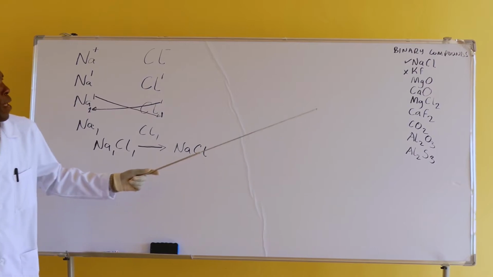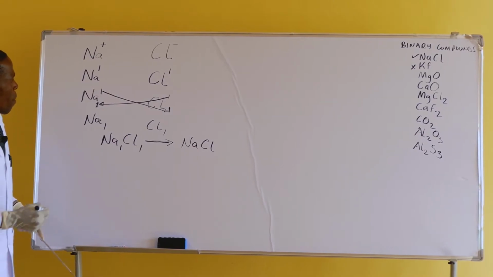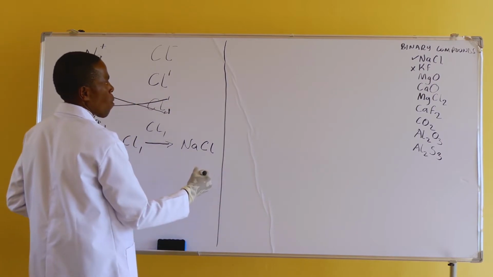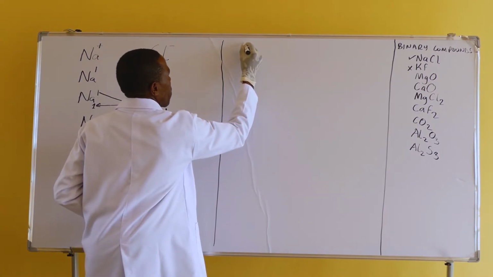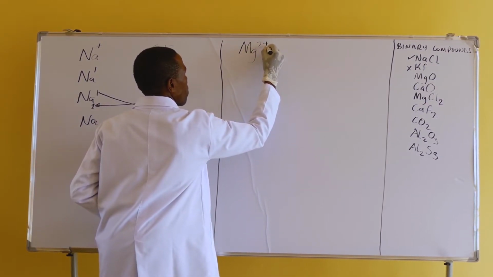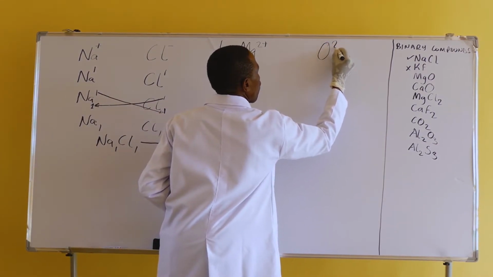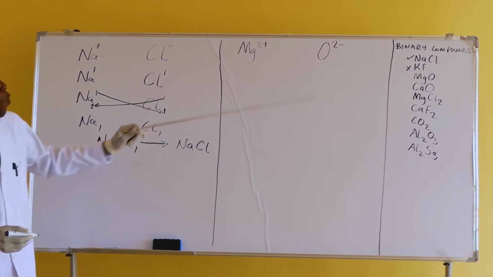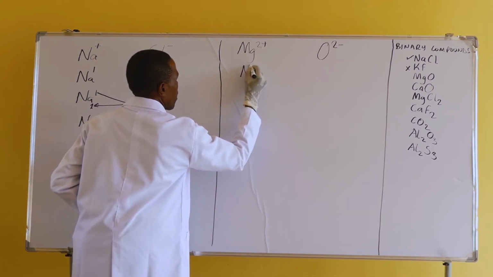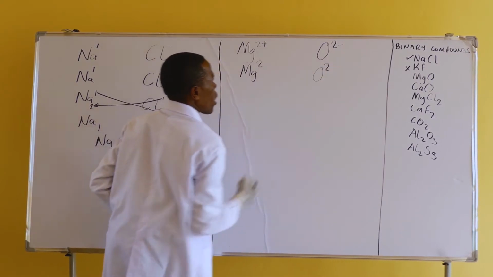Now, sometimes we have atoms with a charge of more than 1. For example, magnesium oxide. Let us see how magnesium oxide forms. First you write the magnesium atom with its charge, a charge of positive 2. And then oxygen is having a charge of negative 2. After you have written that, you convert these charges so that they read as valences. So the valence of magnesium becomes 2, and the oxygen having a valence of 2